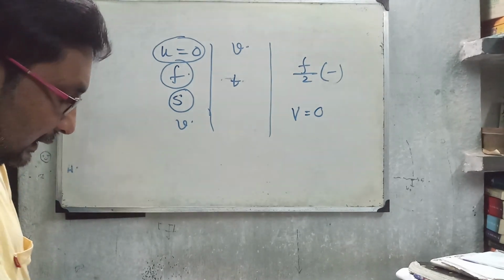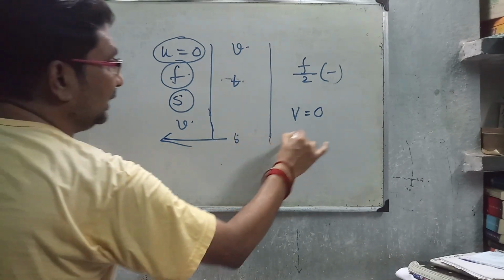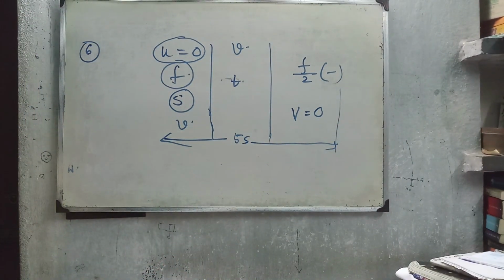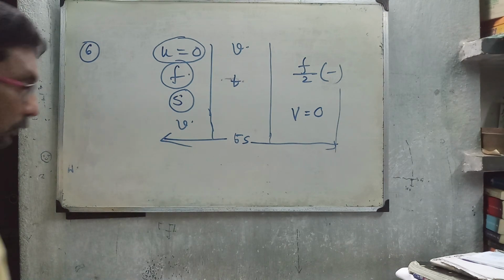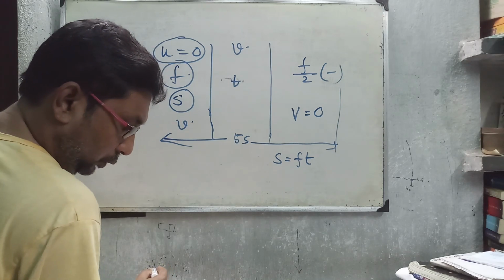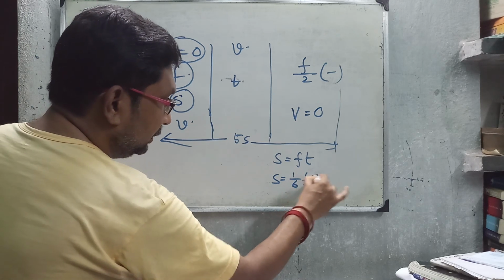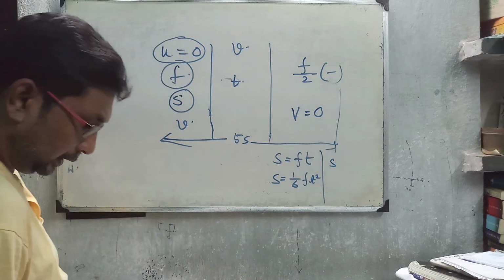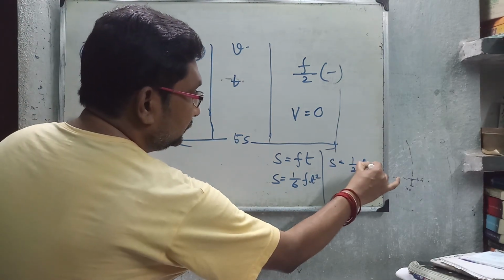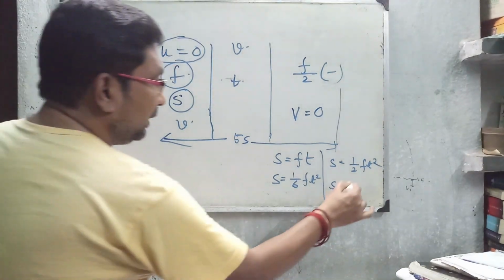If the total distance covered in the first phase, second phase and third phase is 5s, then they give you 4 options: s equal to ft, s equal to 1 by 6 ft squared, s equal to half ft squared, and s equal to 1 by 4 ft squared.